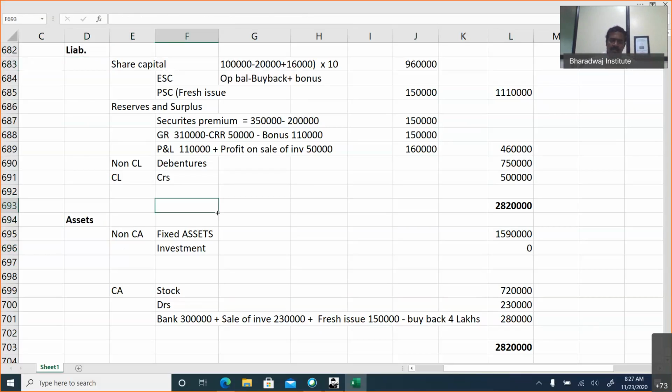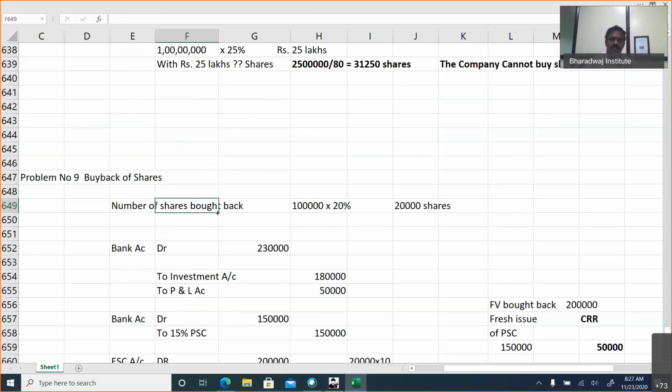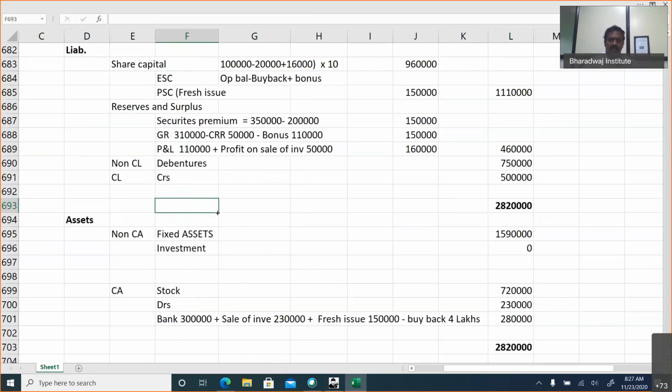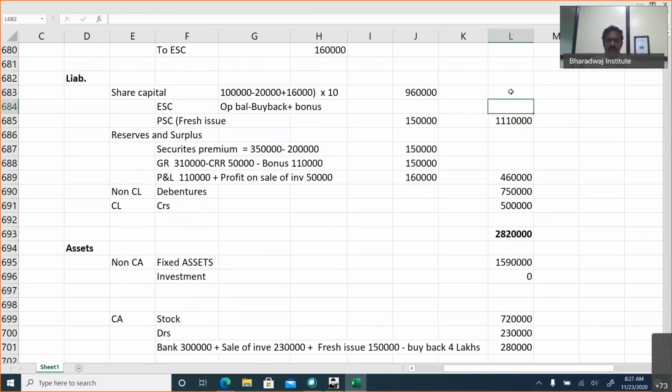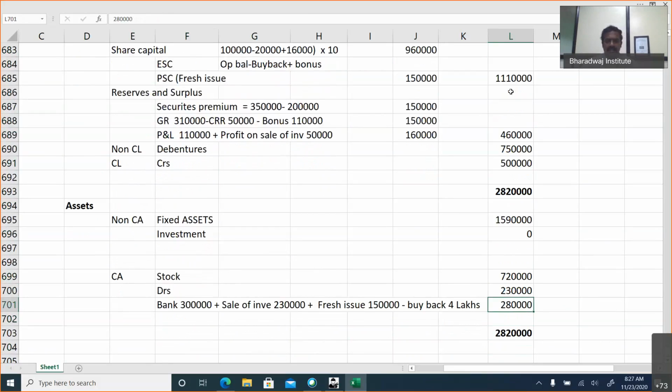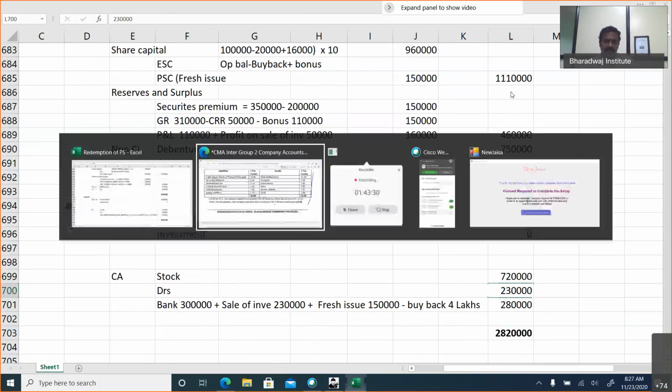They can ask you what is a bonus issue, or what is the money paid on buyback, or what are the shareholders funds on the liability side, share capital plus reserves, or the total of liabilities, or the closing balance in bank, when this question is tested in the exam.